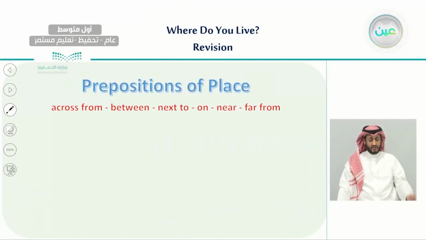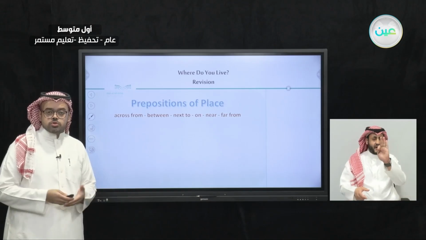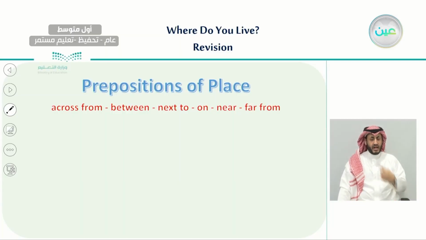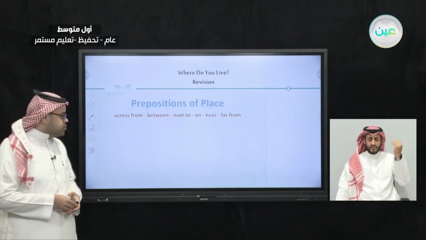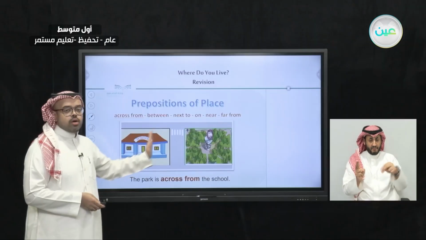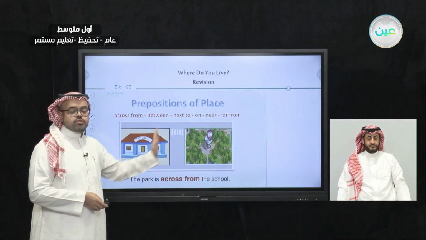And we talked about some prepositions that we use for a place. For example, we have learned across from, between, next to, on, near, and far from. Let's try to give an example of each one to remind ourselves of these prepositions. The first one was the preposition across from. For example, the park is across from the school. Across from means the opposite. It means the opposite of a place.